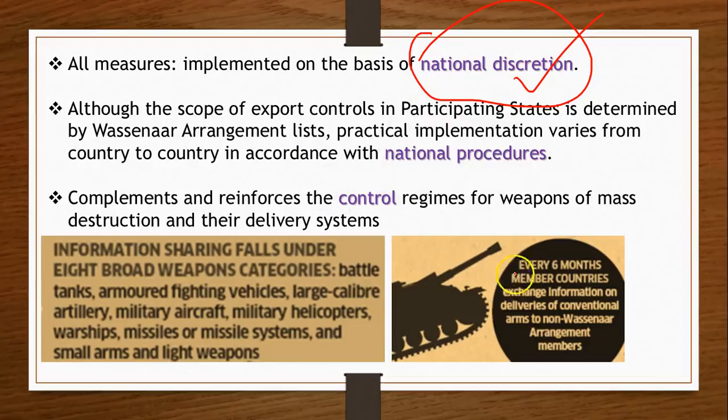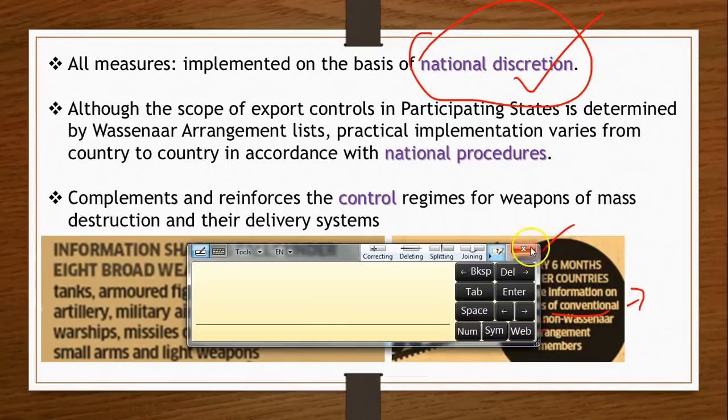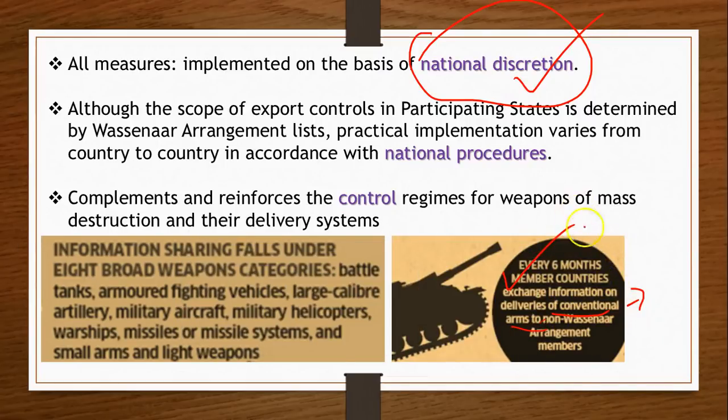And here, to ensure transparency, these member countries do meet and do share information regarding deliveries of conventional arms. Conventional arms means all those arms that are not like nuclear weapons and other things, right? Those are called non-conventional, and all these normal sort of things, non-nuclear weapons, predominantly speaking, fall under this conventional arms list. So member countries will exchange information with each other every 6 months. In this way, everyone can keep an eye on each other.